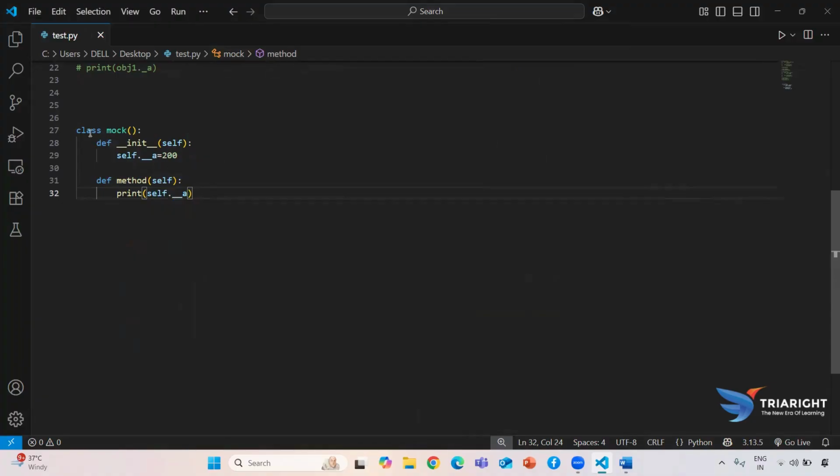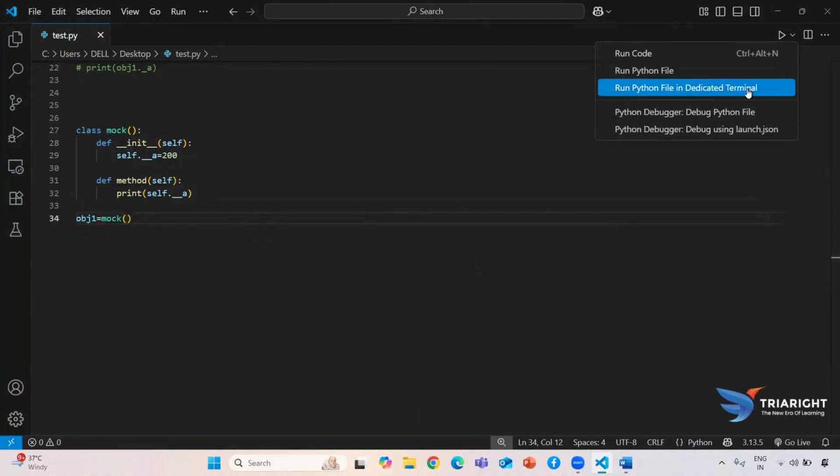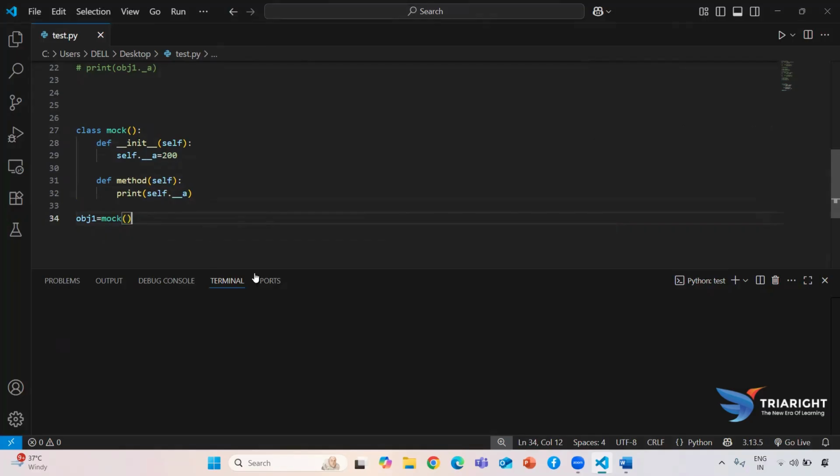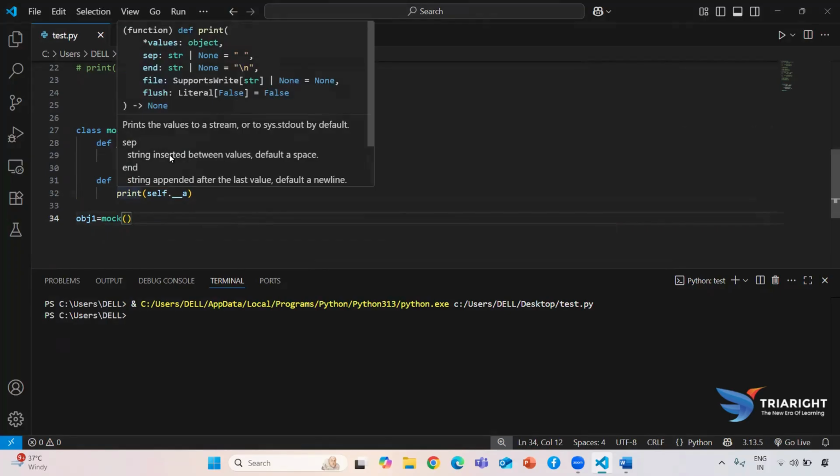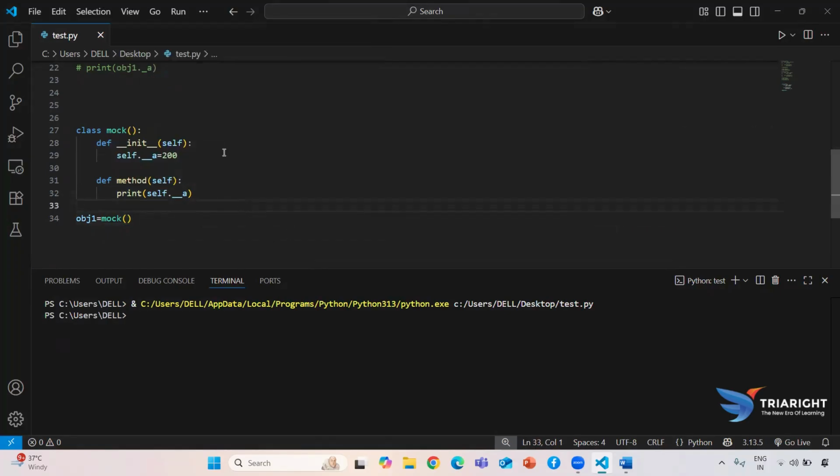Also, I want to access it outside of the class, because we are saying that a private access specifier is possible only inside the class. First we need to create an object, because without creating an object we cannot access that thing, so here I am taking Mock. Now if I run this, I'm not calling those things yet. Even if I call it, it will not print anything, because to access methods or data members you use either an object reference or a class reference.